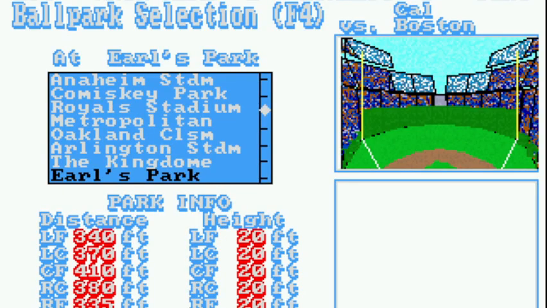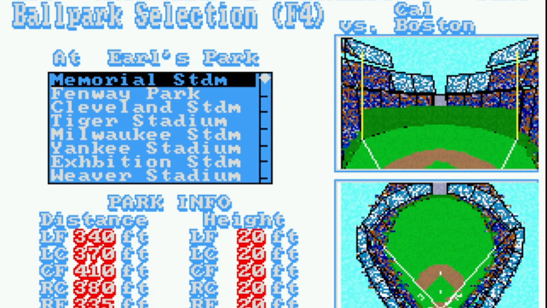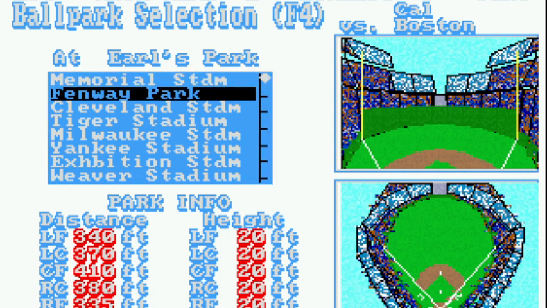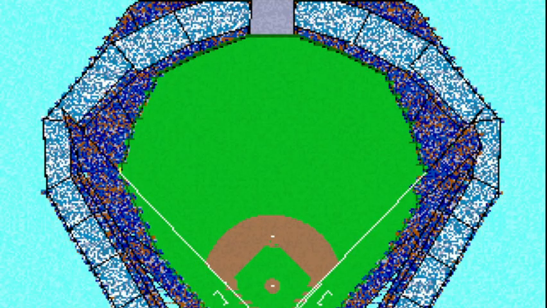Ballpark selection. Right now it says Earl's Park. We want to select Fenway Park. Enter. And now you can see we're at Fenway. You can see the park info, the distance to the wall from home plate, and the height of the fence. Back out of that.